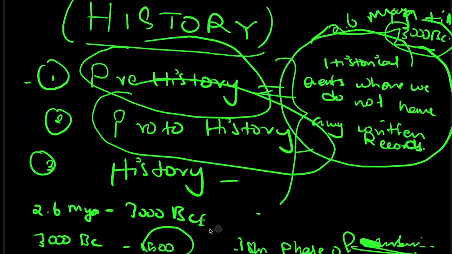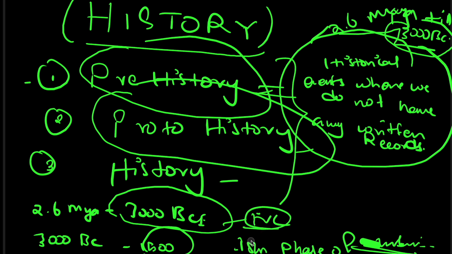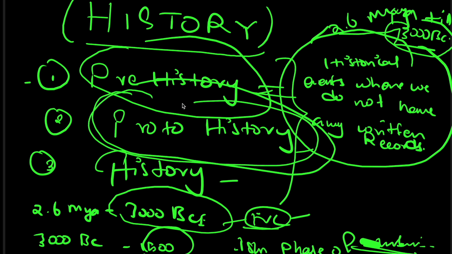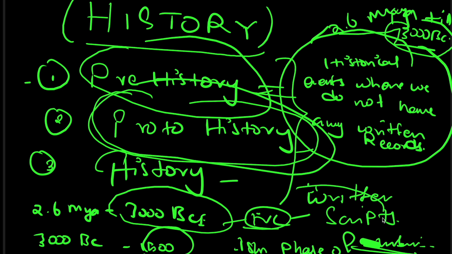Okay, here prehistory ends with the beginning of Harappan civilization, Indus Valley civilization. Why are we not counting the Indus Valley civilization as a part of prehistory? Why are we counting it as a part of proto-history? Because in Indus Valley civilization we have written scripts. You might have heard about the Harappan scripts, which are not deciphered yet.